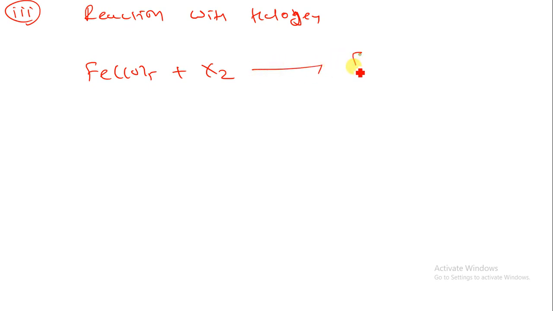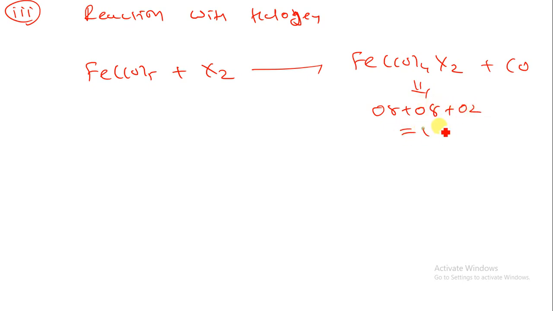That is Fe(CO)4X2, that is one CO will be removed. So here I can also calculate the total electron, that is 8. Here also 8. One halogen will give 1 electron, so 2 halogen will give 2 electrons, so that will be the 8 electron ring. Here you can remember that one CO will give 2 electron, so these 2 halogen also give the 2 electron. So by that way you can replace this thing.